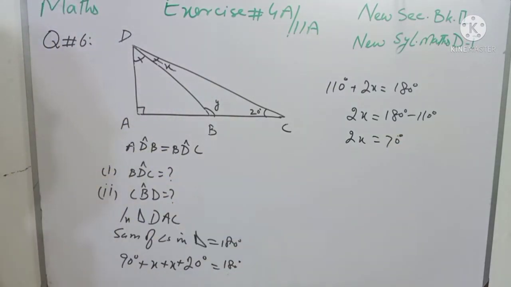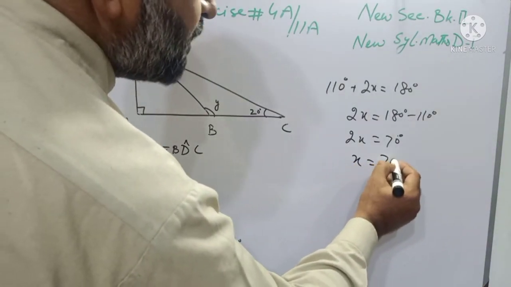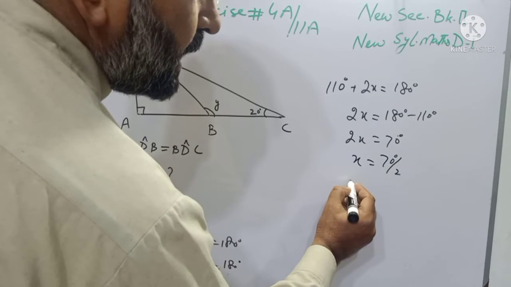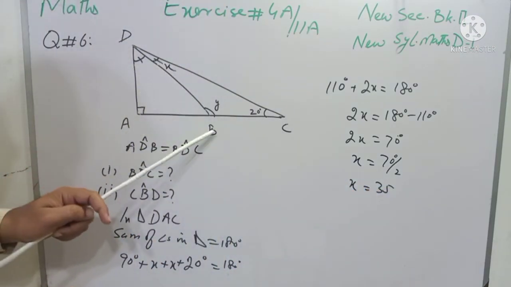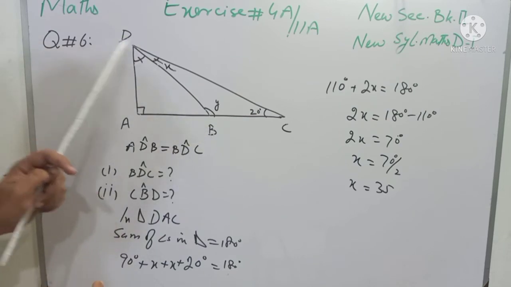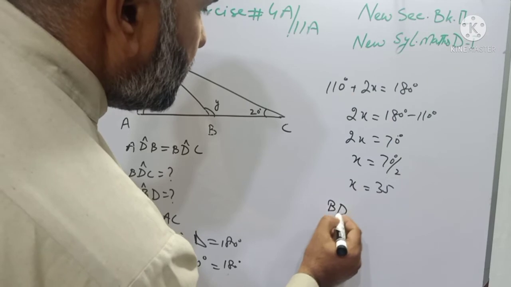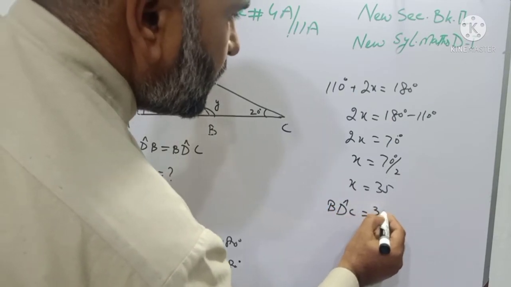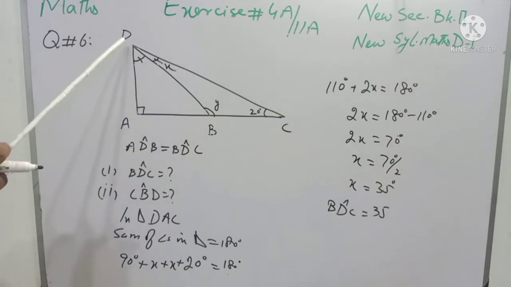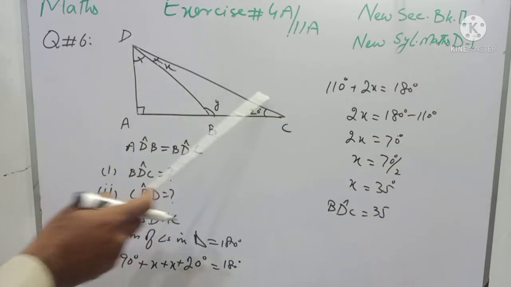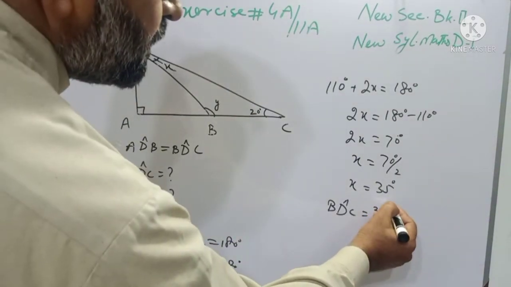When we transfer it to the other side, it will divide, and the value of X is 70 degree over 2, and X is 35 degree, and X is the name given to angle BDC. So students, angle BDC is 35 degree.